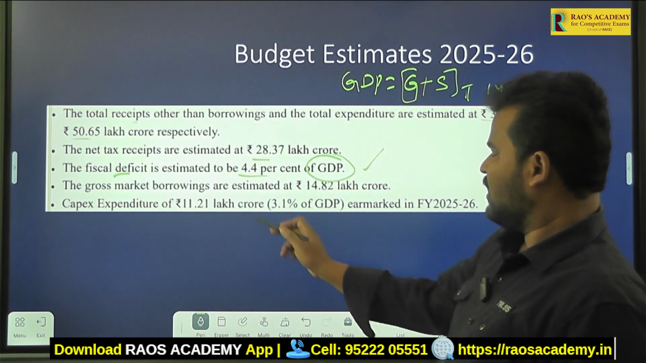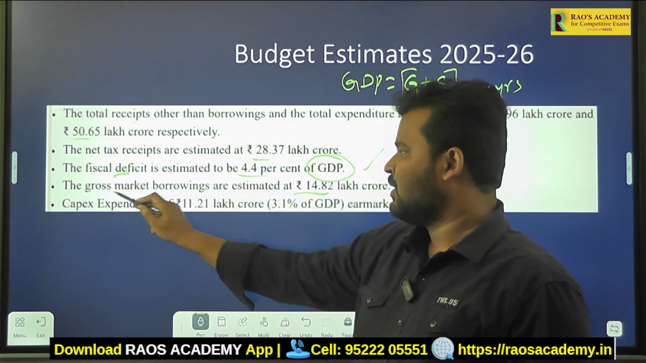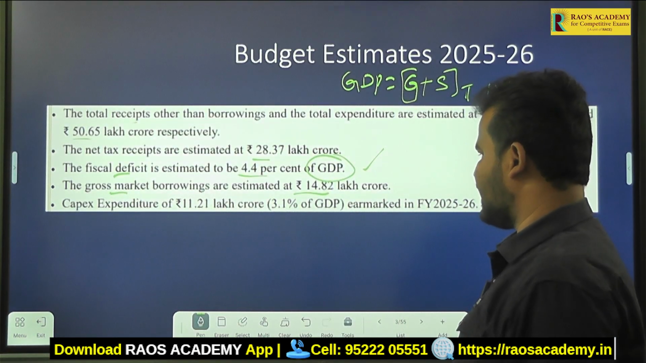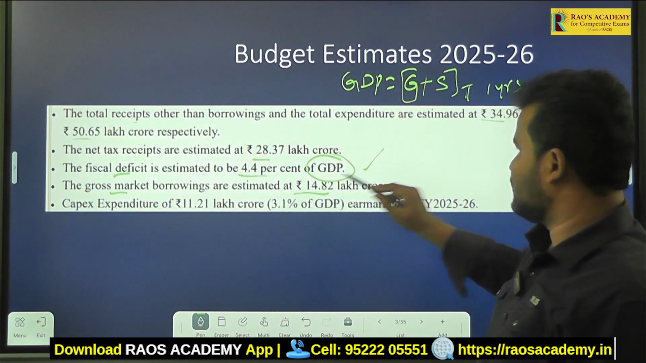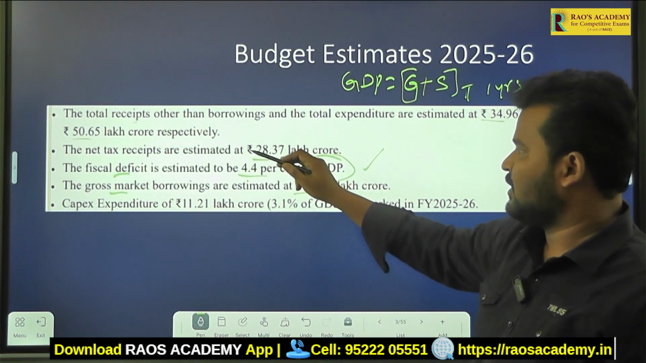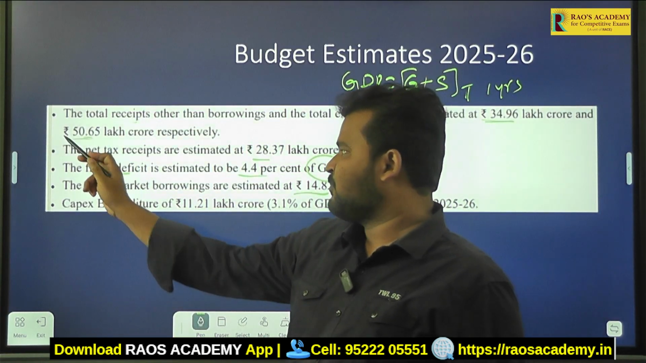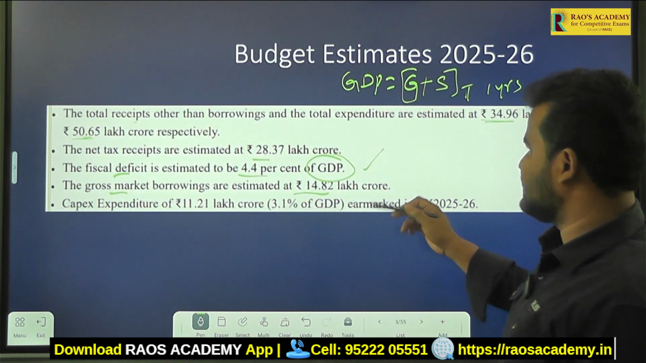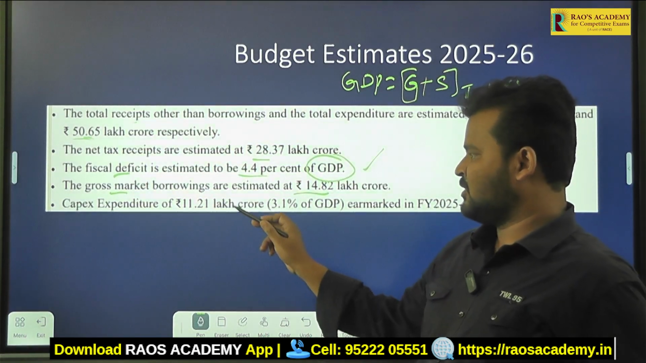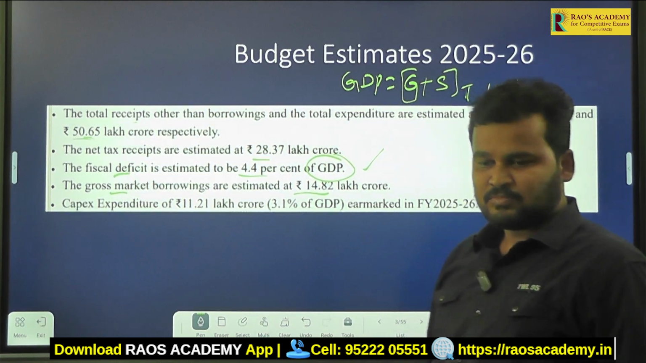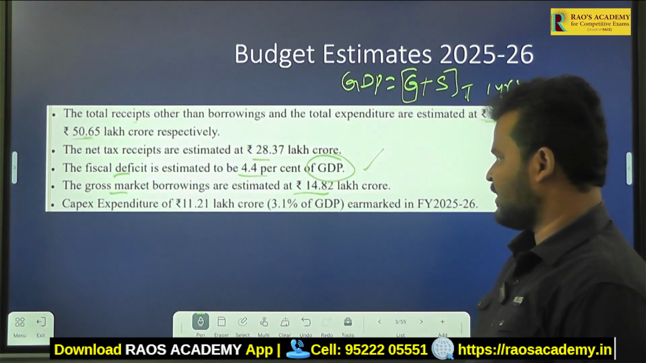And we can also see that the government is going to get borrowings from the market, around 14.82 lakh crores rupees. Here the total receipts are 34.96 lakh crores, whereas the expenditure is 50.65 lakh crores. So there is a difference here, and to fulfill that difference, the government is going to get borrowings of almost 14.82 lakh crores.